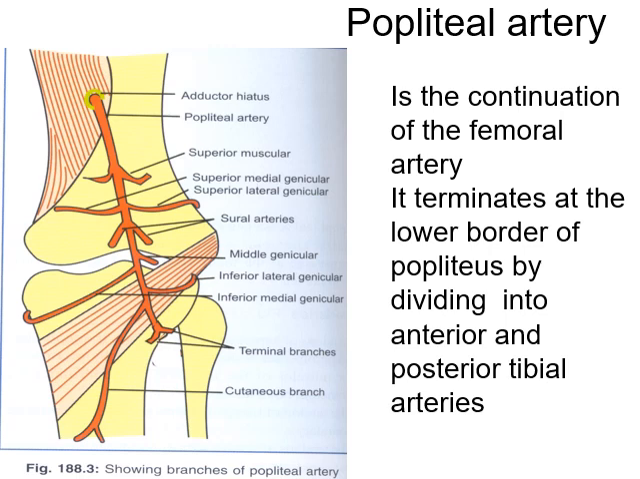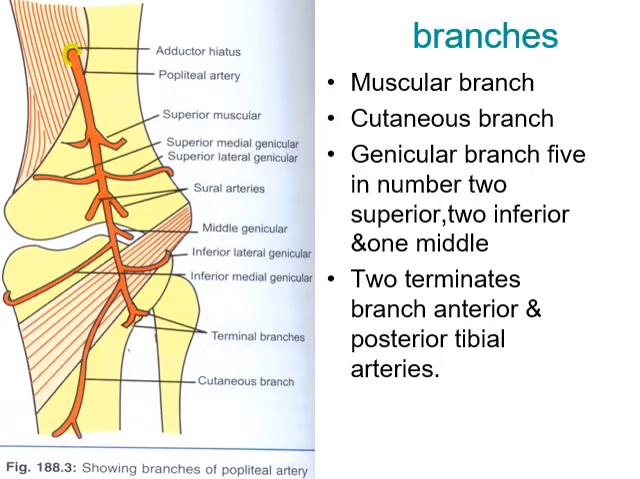At the lower border of the popliteus muscle, the terminal artery divides in two: anteriorly the anterior tibial artery and posteriorly the posterior tibial artery. Now the other branches of the popliteal artery: muscular branch, cutaneous branch and genicular branch.